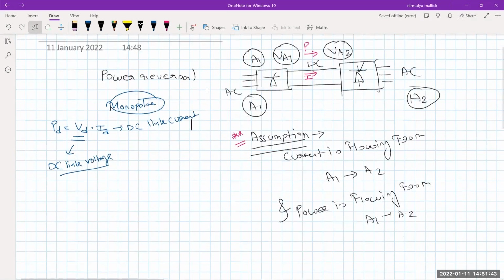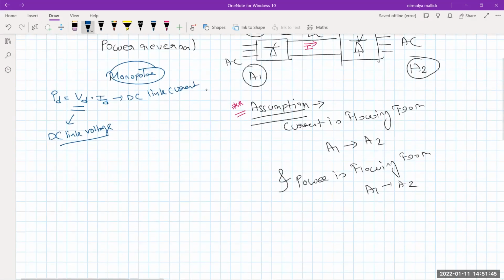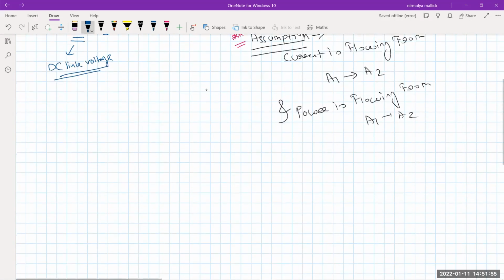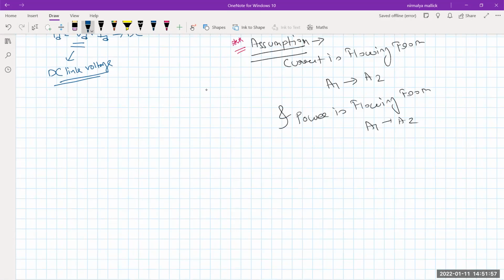If suppose this DC link voltage, the voltage of this link here, the polarity is positive. Suppose the polarity of this voltage is positive.